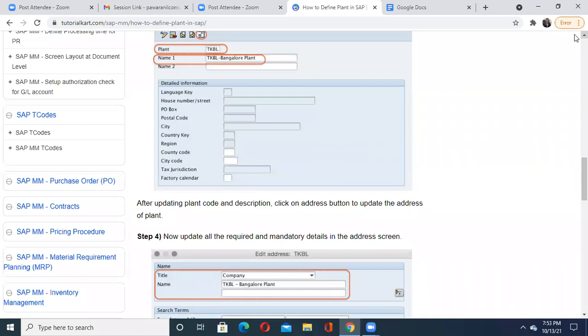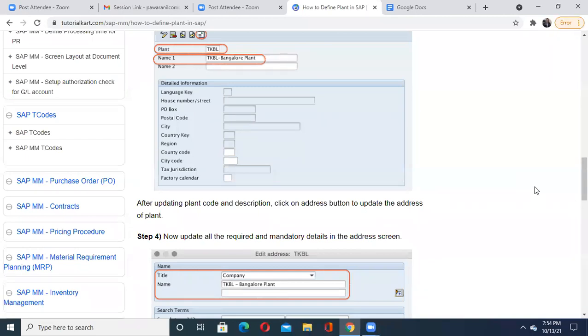So tomorrow, if you get a question in your interview, will you tell us the scenario of how to define a plant? Then you have to give all these steps one by one. Okay, sir, first we'll make use of either the menu path or transaction code OX10. Once it is done, then in the change view, plant view, we can give the name to the plant, a unique 4-digit name, then its description. Once it is given, we have to update the details in its address.